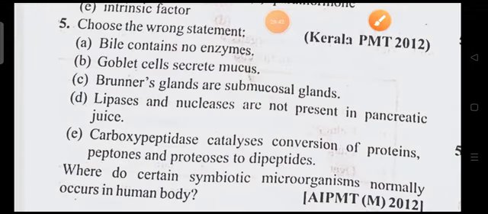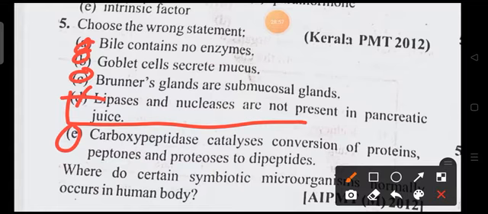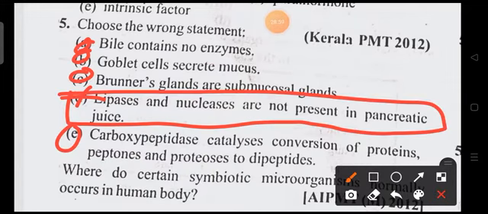And the next one also we'll see. Carboxypeptidase catalyzes conversion of proteins, peptones and proteoses into dipeptides. So this is also right. So here these are all right and this is the wrong statement. So the option stating not present is the wrong one.